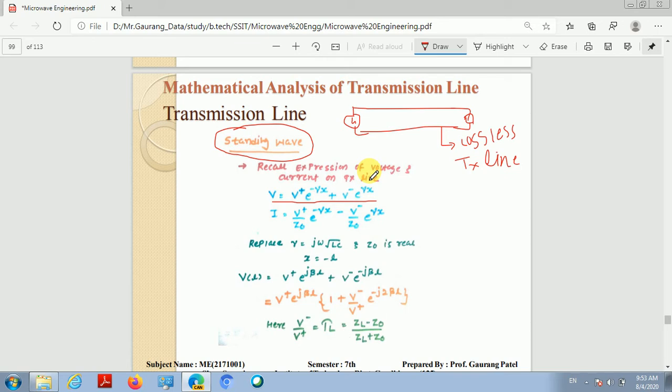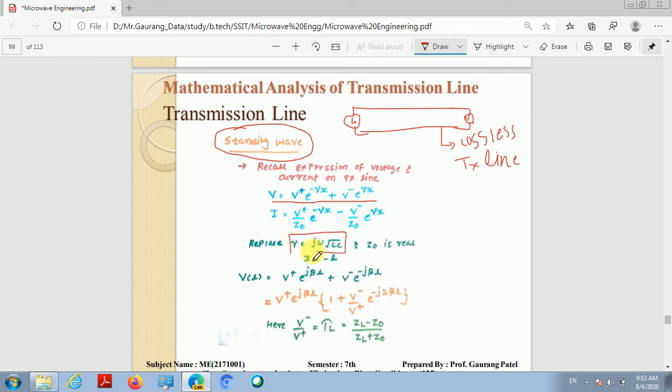Similarly, the current wave on the transmission line is given as V plus divided by Z naught e raised to minus gamma x, minus V minus divided by Z naught e raised to gamma x.